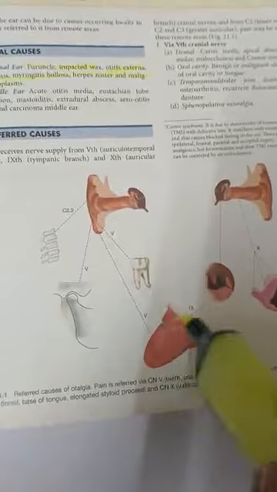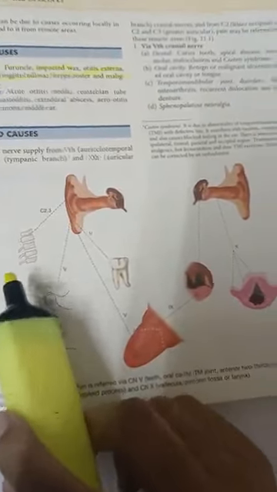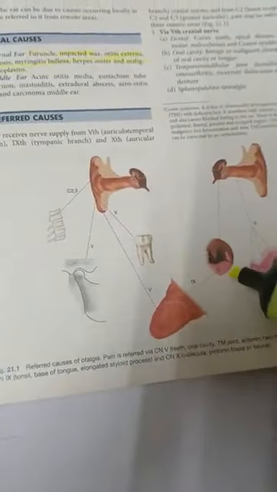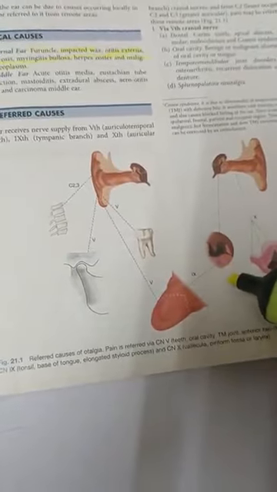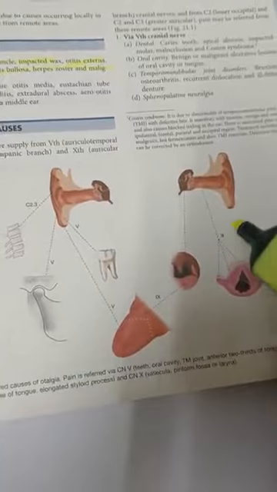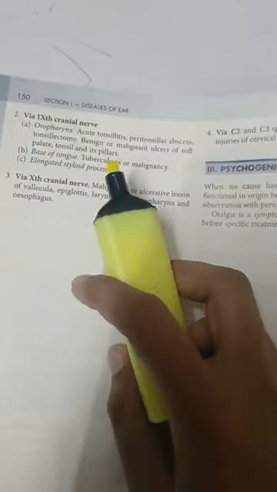Then we have cranial nerve 9: tonsil, base of tongue, elongated styloid process. And then cranial nerve 10, which supplies the vallecula, piriform fossa, or larynx. Oropharynx: acute tonsillitis, peritonsillar abscess, tonsillectomy, benign or malignant ulcer of soft palate, tonsils, and pillars.